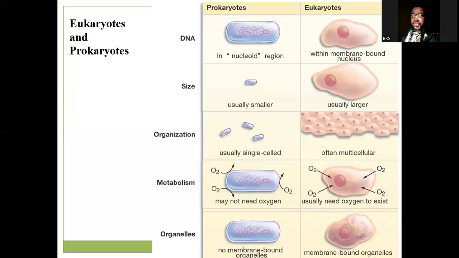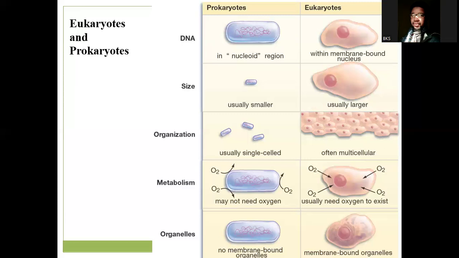We talked about organization of life, where we mentioned some cells exist as single cells, some as filaments, some as a colony, while some are multicellular. So prokaryotes usually exist in the form of a single cell, while eukaryotes exist in most cases as multicellular organisms.